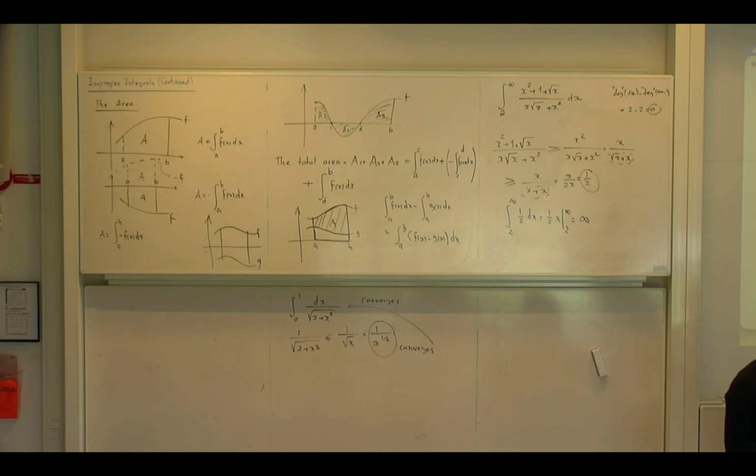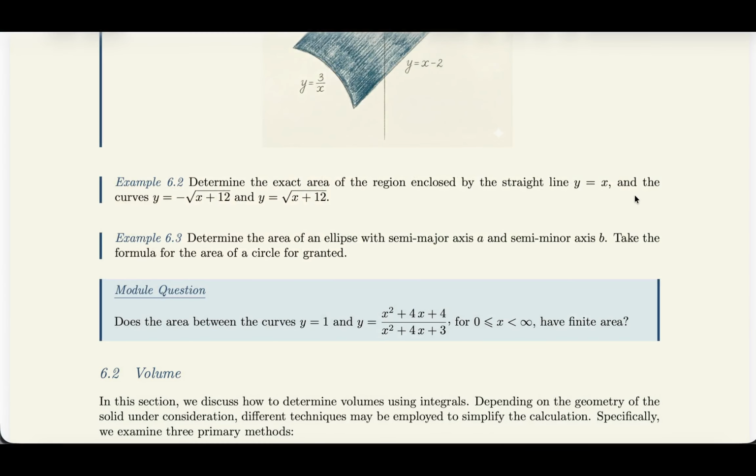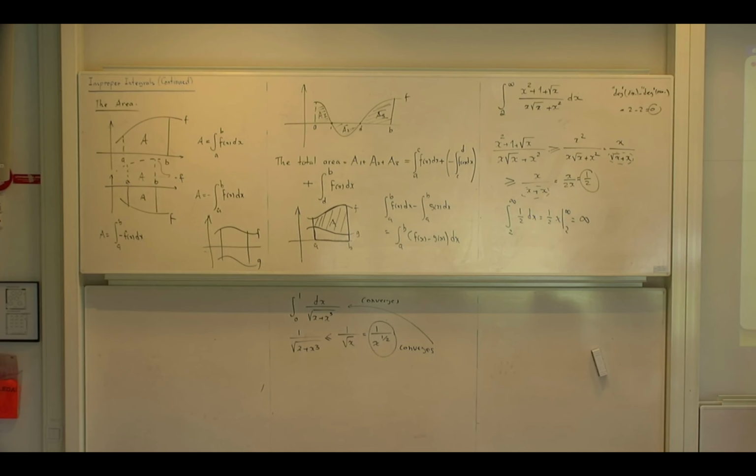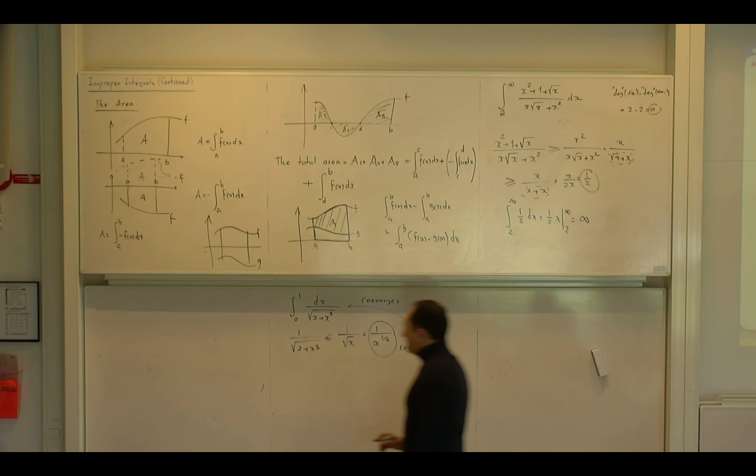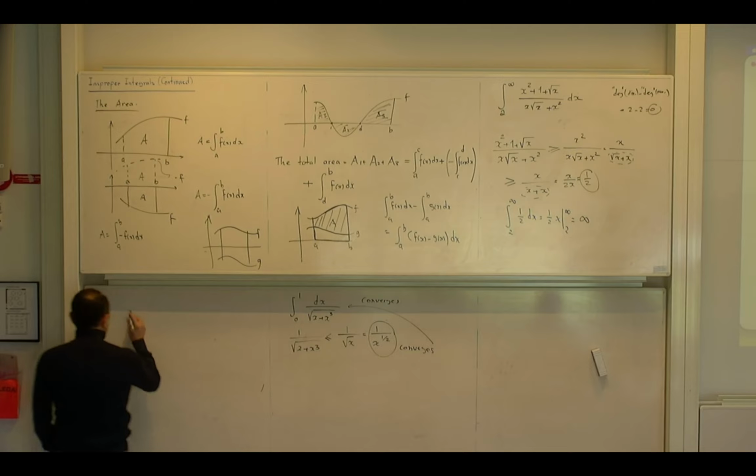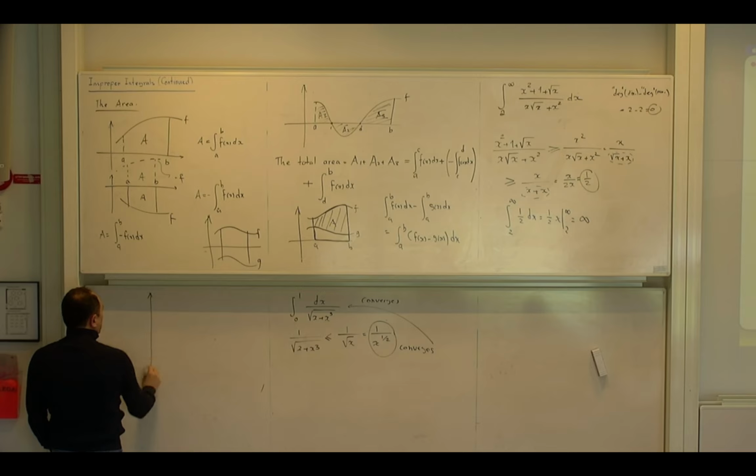Determine the exact area of the region enclosed by the straight line y equals x and the curves y equals minus the square root of x plus 12 and y equals the square root of x plus 12. Okay, so we want to solve that one. It is a good idea to sketch a graph or a picture so that you understand what you are doing. So is the question clear?